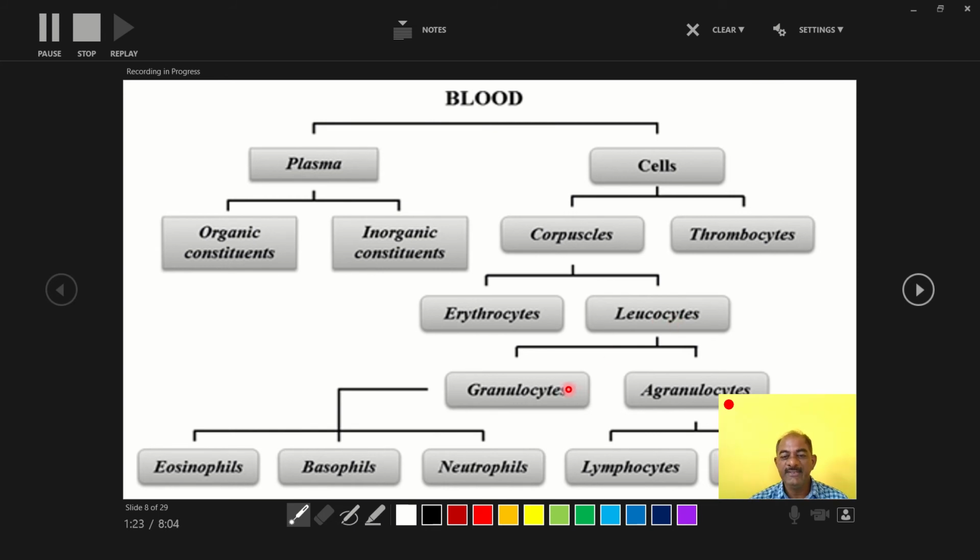Leukocytes are divided into two major parts: granulocytes and agranulocytes. Granulocytes are cells with granules present inside the cytoplasm.